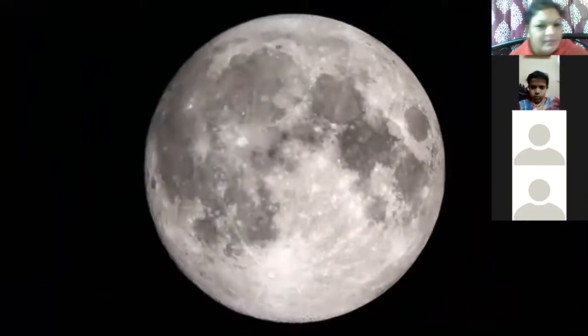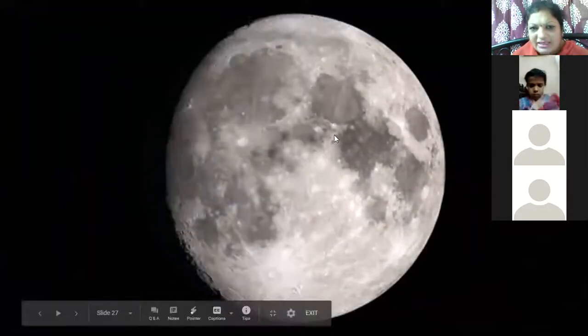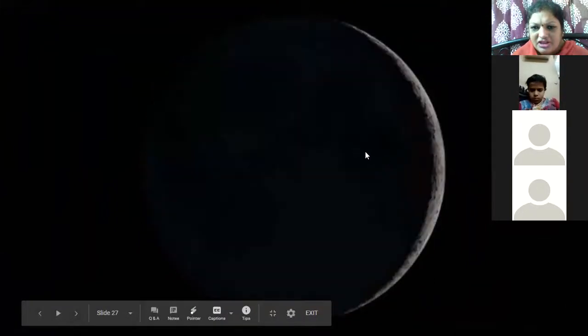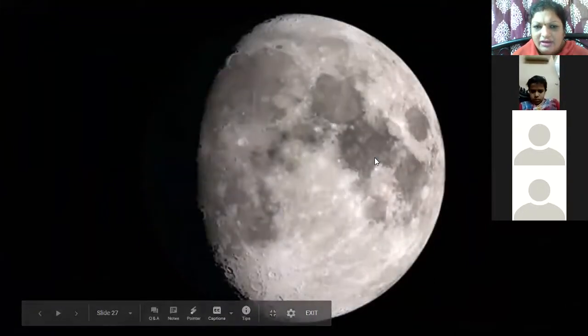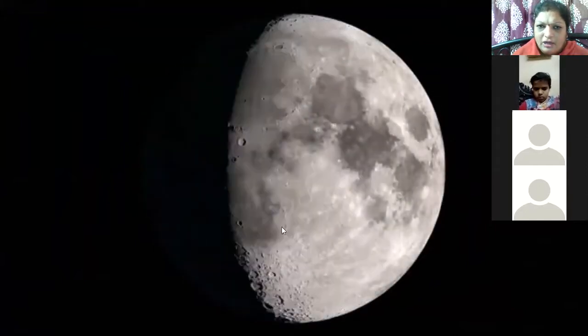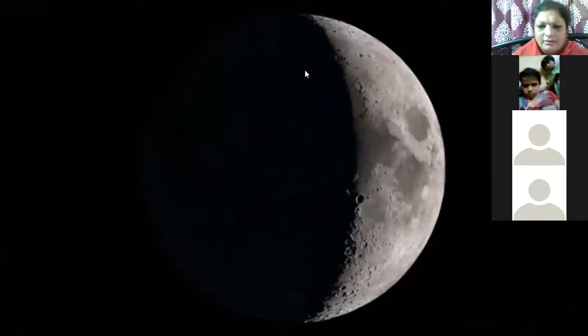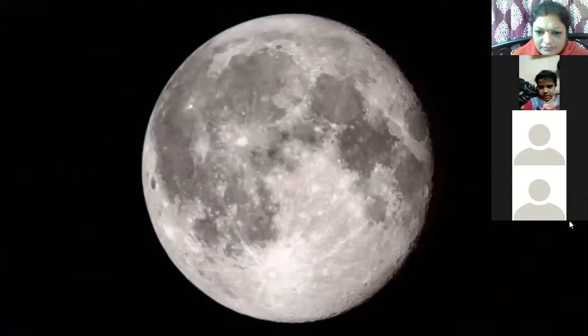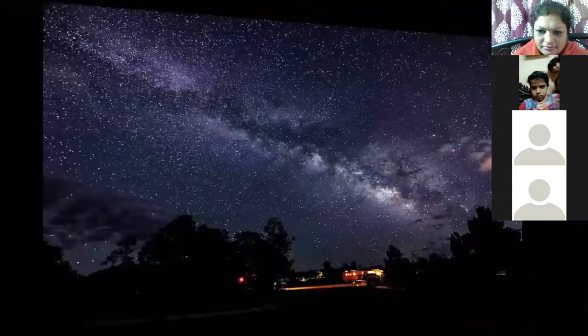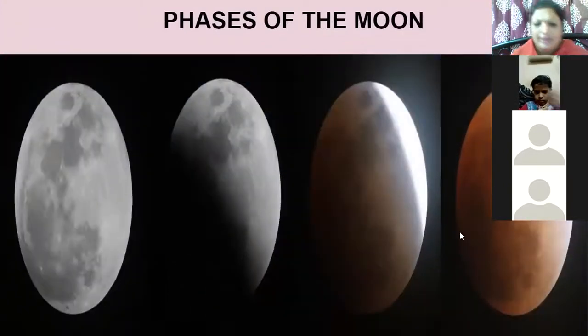This is an animation of how it happens daily. We can say these are the phases of the moon. The moon gets covered slowly. And when you can see the complete lighted part, it is a full moon. This darker part is a new moon. So what you have to study now is the shades, the phases of the moon.